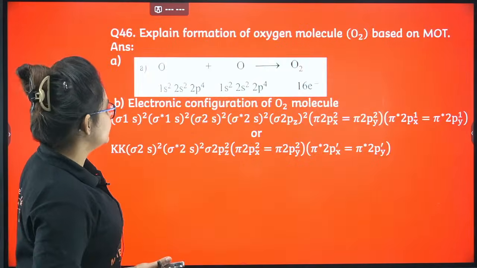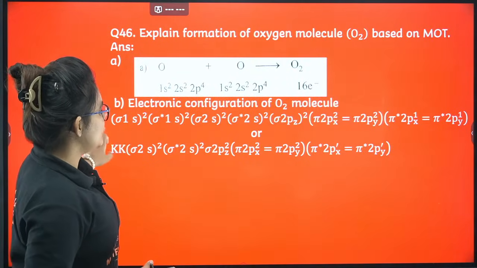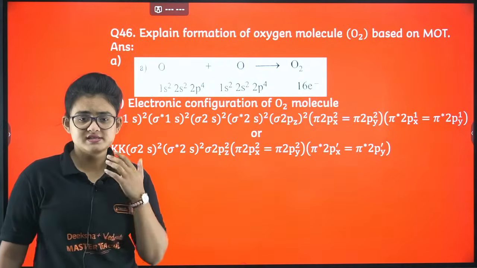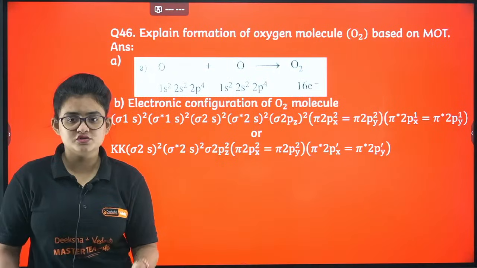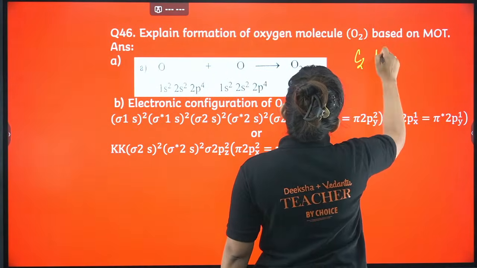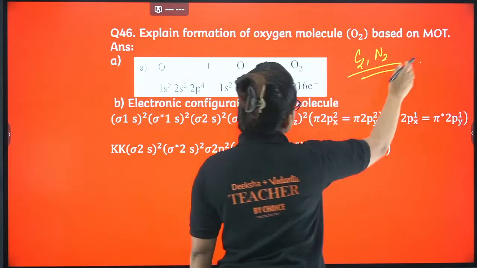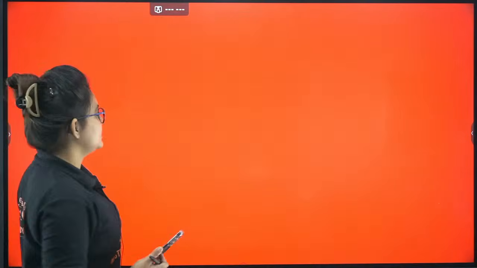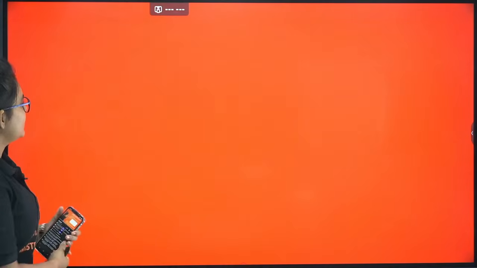Okay, let's proceed. So this is the MOT for oxygen. Oxygen, carbon and nitrogen, I suggest you go through all these 3: O2, C2 and N2. Any one you can expect in your examination. So I am showing you one of it.